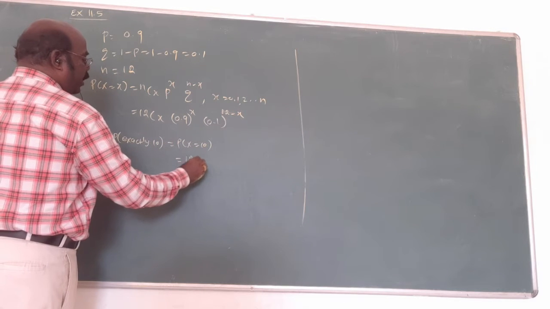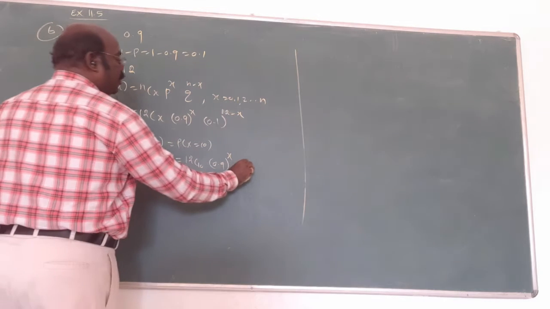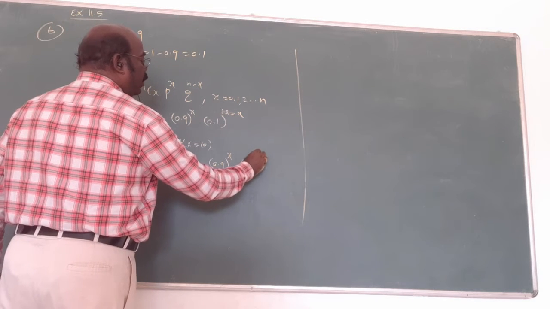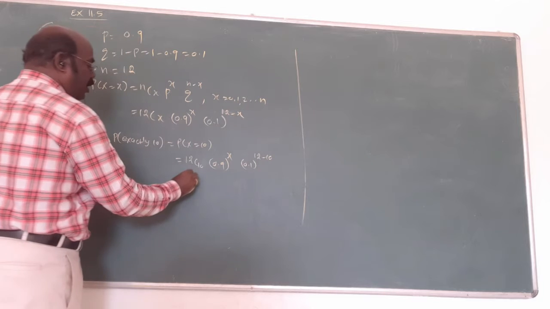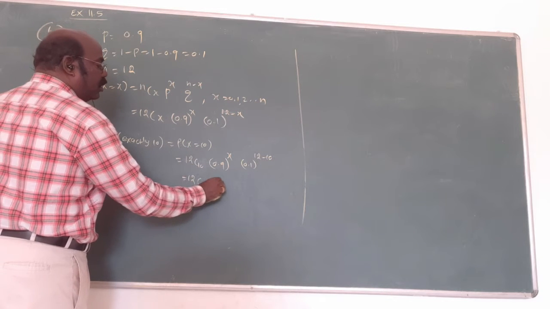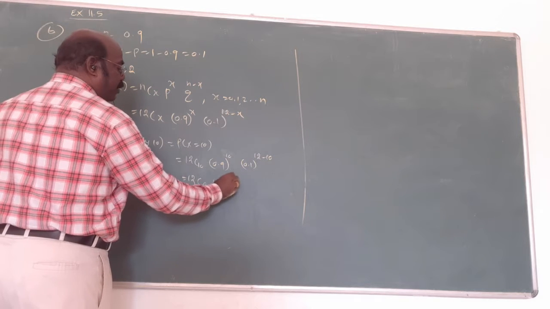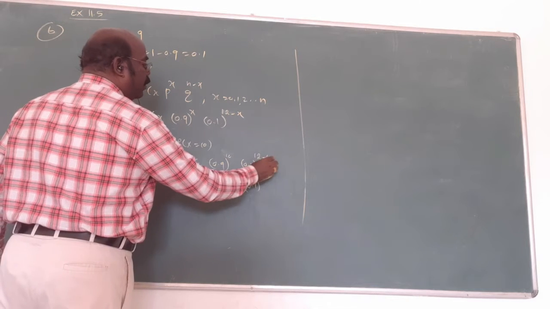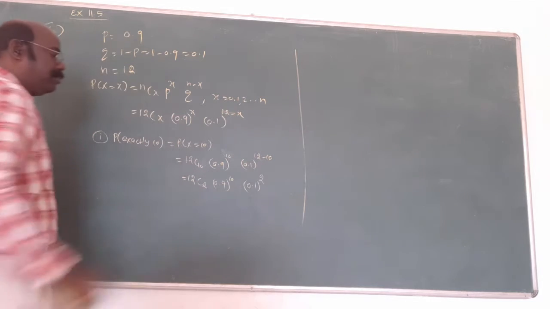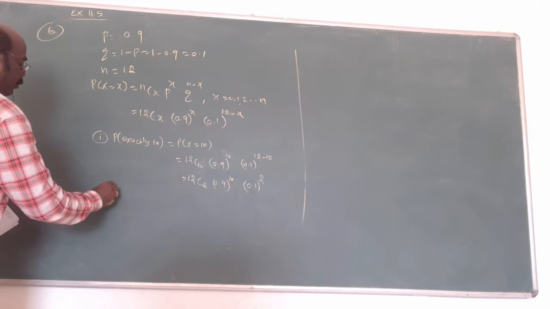Substitute: 12C10, 0.9 power 10, 0.1 whole power 12 minus 10, which is 2. That's all, do not simplify. Power 10 is a norm, that's why do not simplify. This is the answer.